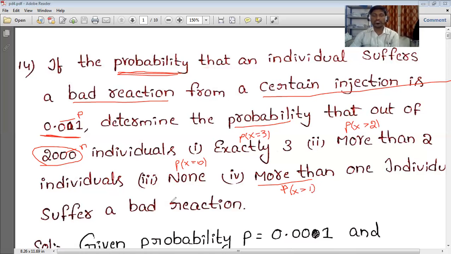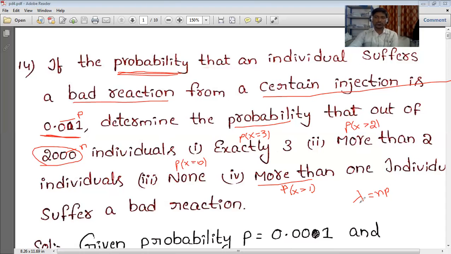So this is the information they give. In the previous problems we solved, they directly gave the average, that on average this many people suffer, like that they mentioned. But here they clearly mention the p value as well as the n value. For getting the lambda value, what we require is n and p. So lambda is equal to n into p. Simply we can multiply 2000 into 0.001.